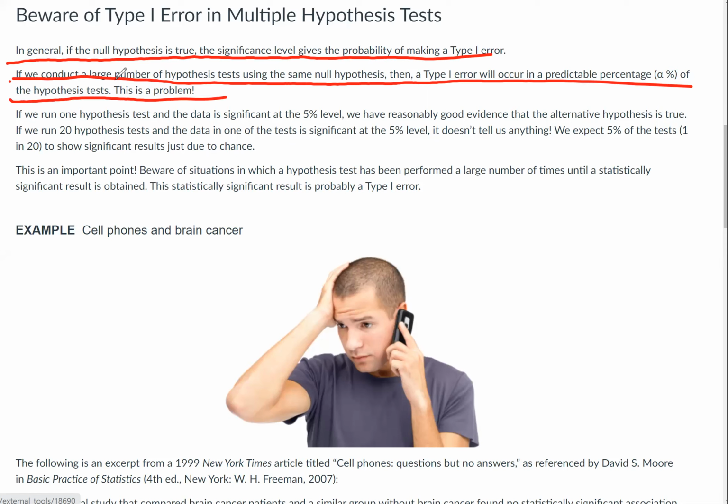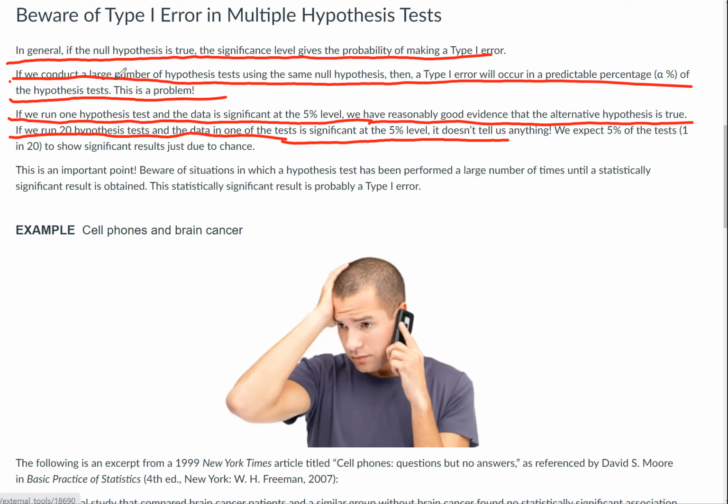This is a problem. If we run one hypothesis test and the data is significant at the 5% level, we have reasonably good evidence that the alternative hypothesis is true. If we run 20 hypothesis tests and the data in one of the tests is significant at the 5% level, it doesn't tell us anything. We expect 5% of the tests, in other words, 1 in 20, to show significant results just due to chance.